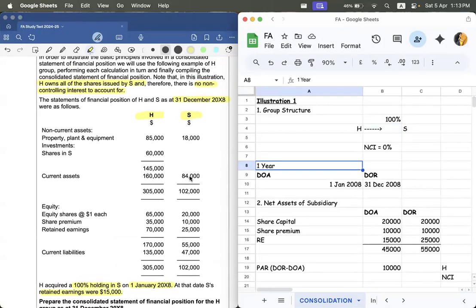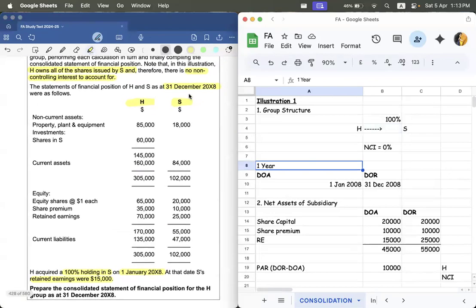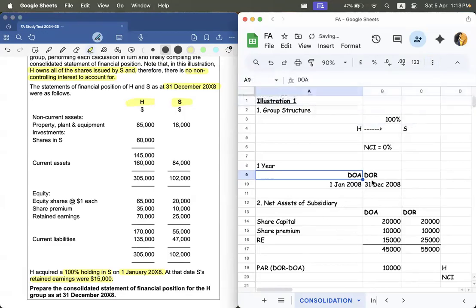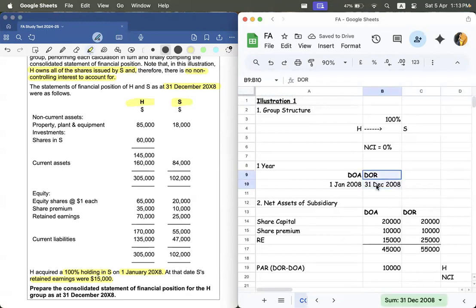It happened on 1st January and the year end is 31st December 2008. Now, the date of acquisition is 1st January 2008, which is also given in the question. And the date of reporting is 31st December 2008. So this is the first working. Clear?